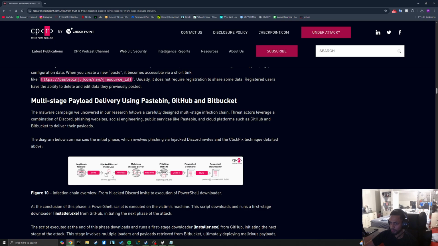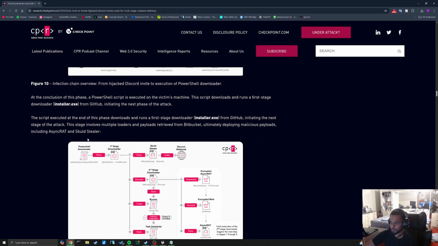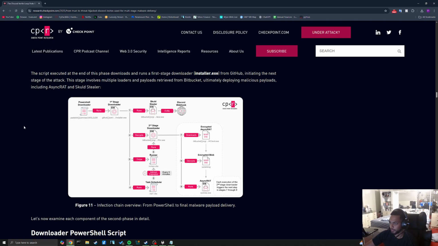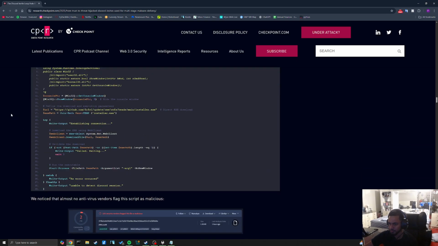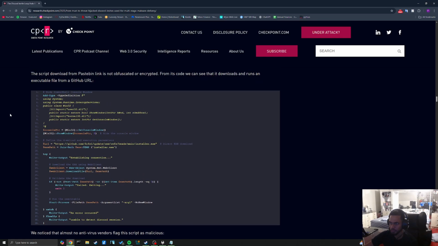The malware campaign we uncovered in our research follows a carefully designed multi-stage infection chain. Threat actors leverage a combination, and it's running that executable that we didn't download, that we were reviewing. Is this the script? This is very difficult for me to read. I think this is